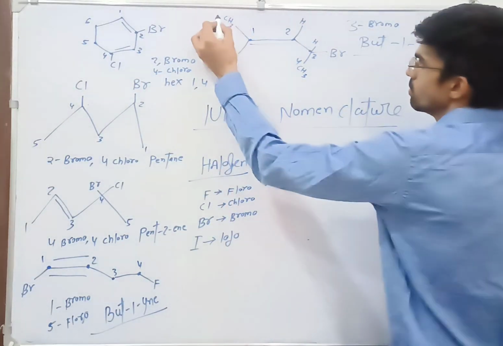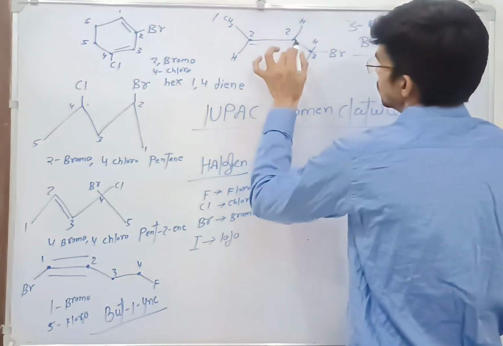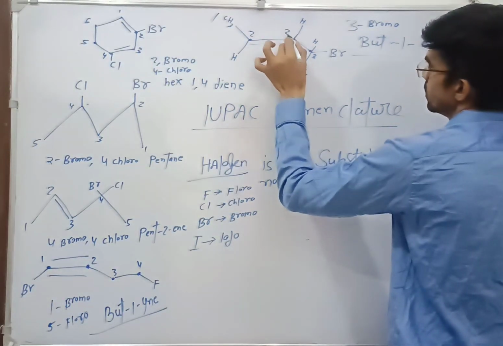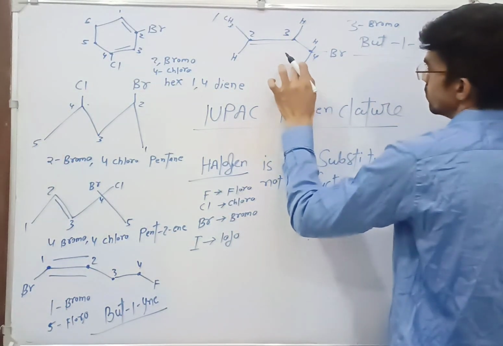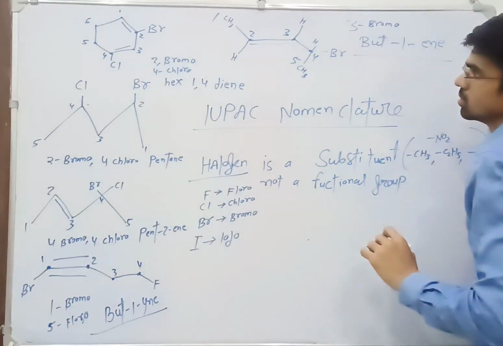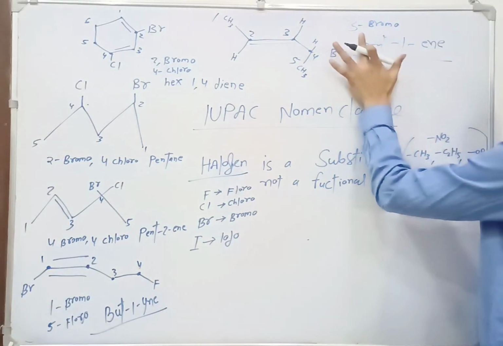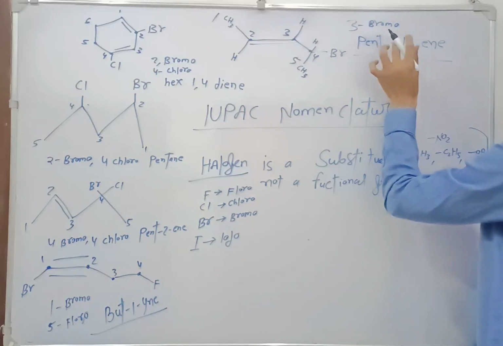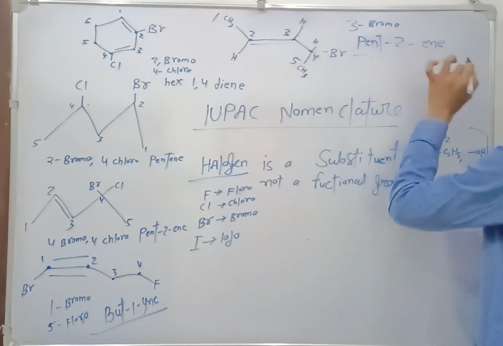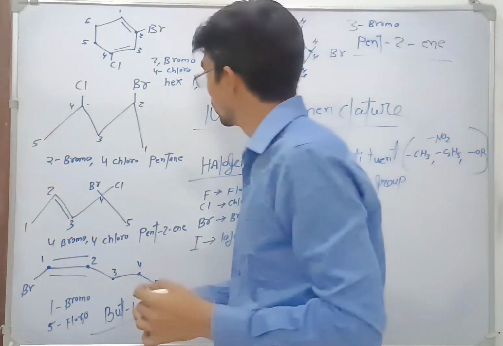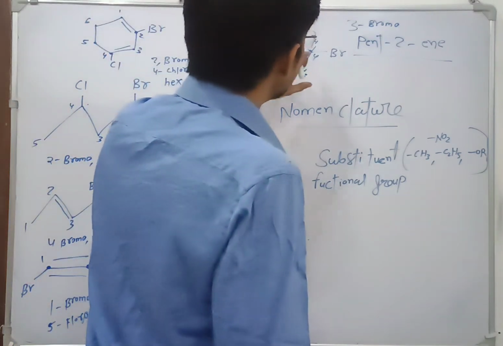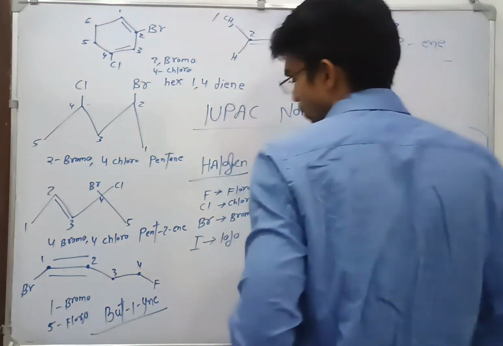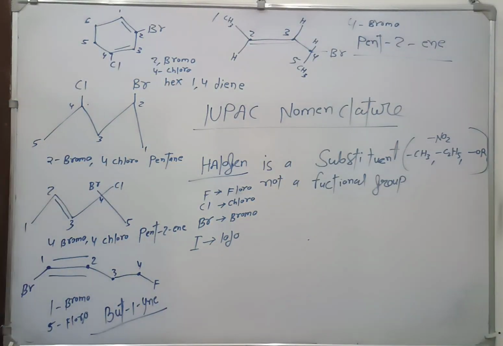So the naming will be here. 1, 2, 3, 4. 1, 2, this will be 3, this will be 4, this will be 5. So this will be pent, pent 2 yne. Okay, 3 bromo. 1, 2, 3. So this will become 4 bromo. 4 bromo pent 2 yne. So this will be the name.